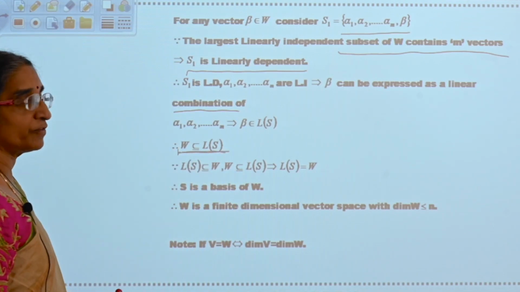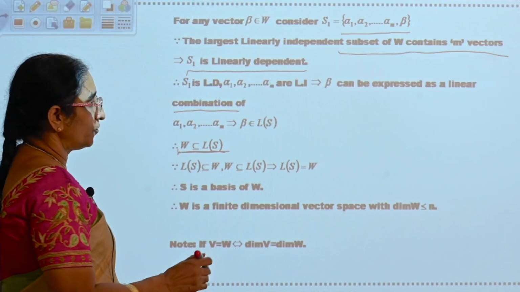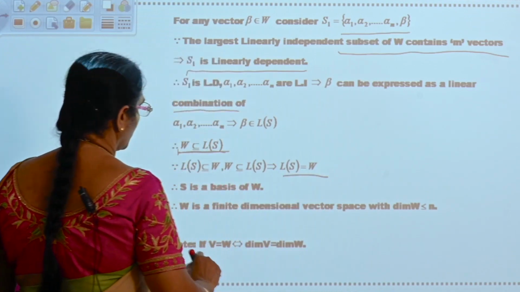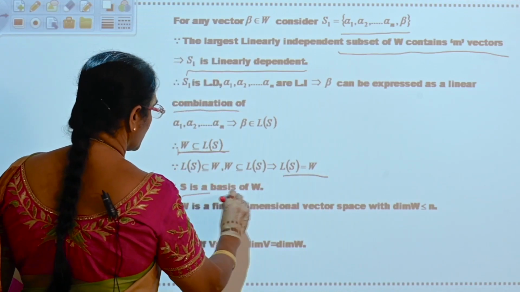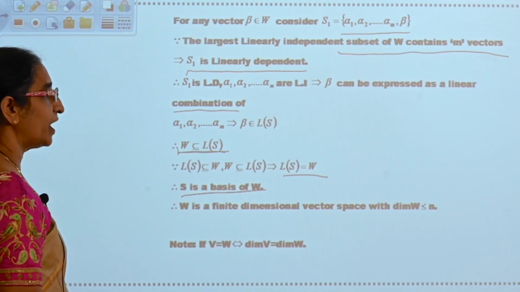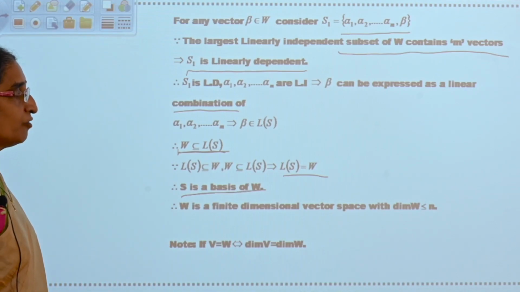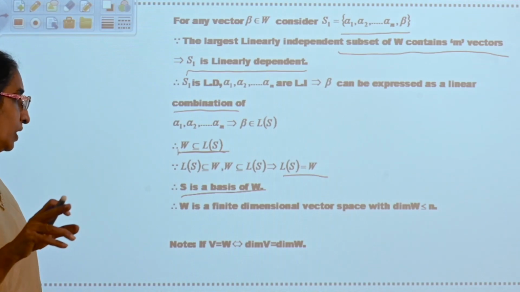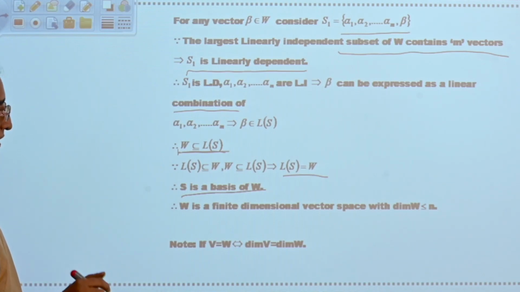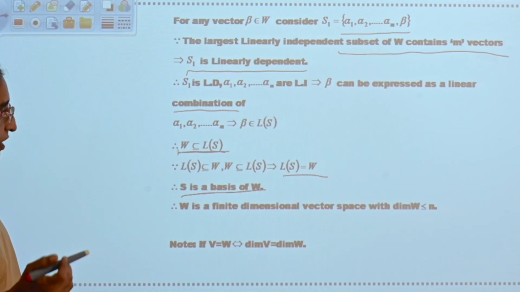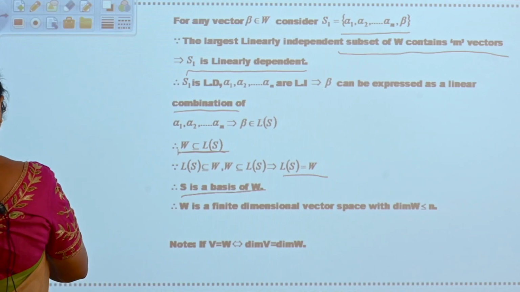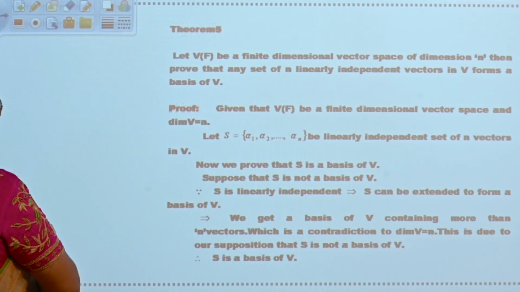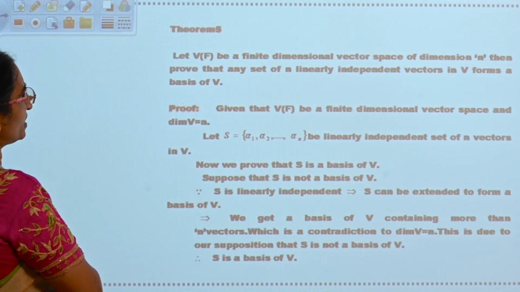Already you said L of S is subset of W. Therefore, L of S is equal to W. S is a basis of W. W is finite dimensional vector space with the dimension of W less than or equal to n. Here, note, if V is equal to W, then if and only if dimension of V is equal to dimension of W. Now, see this one.